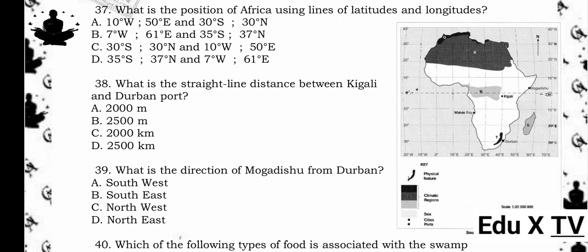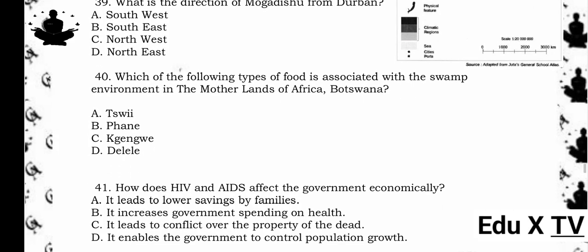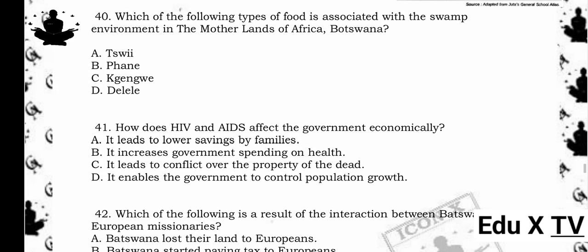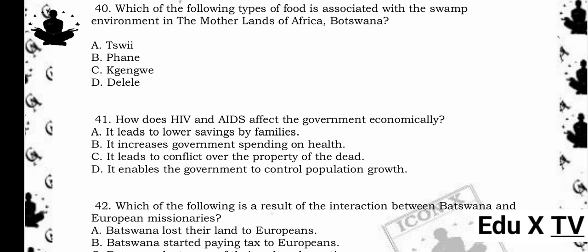40. Which of the following types of food is associated with the swamp environment in the motherlands of Africa, Botswana? A. Swi. B. Fane. C. Kagengwe. D. Delele. The answer is D. Delele. Reason being, delele is a food commonly associated with swamp environments in the motherlands of Africa, Botswana.